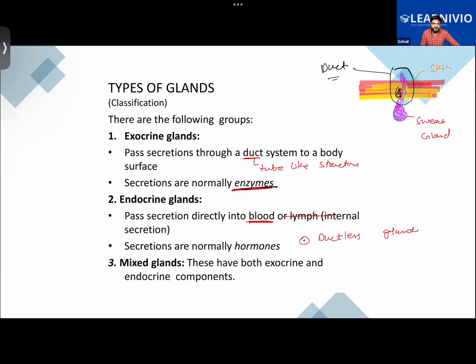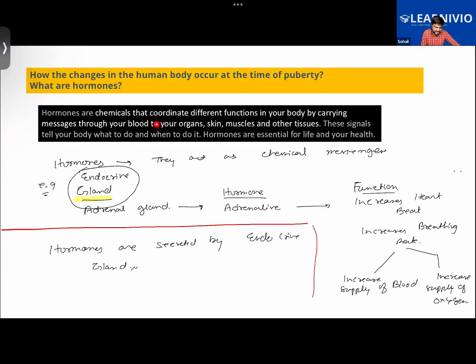So what are we seeing? Remember in the beginning we learned that different changes in the body are brought about by hormones. Hormones are produced by the glands, and there are two types of glands: the exocrine and the endocrine gland, which I was saying. Hormones are the chemical substances that coordinate different functions in your body by carrying messages throughout the organs, muscles, and different tissues in the body. So they act as a chemical messenger. Getting what I'm trying to say?